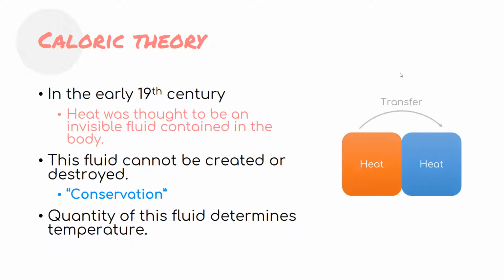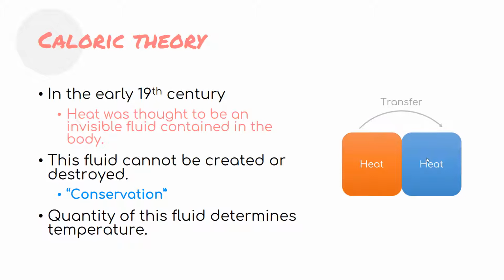So in this simple view, if you have two bodies, and the body on the left is high temperature, that means a lot of this fluid, right? And the body on the right has low temperature, meaning it has a smaller amount of this fluid. Then if you make them into thermal contact, the fluid can be transferred from the higher temperature to the lower temperature, and equilibrium is established when you have an equal amount of this fluid.